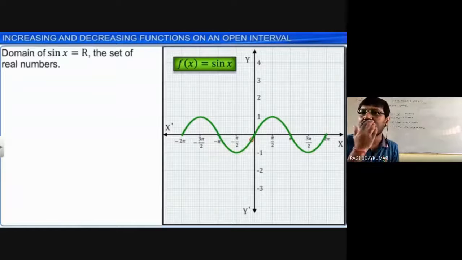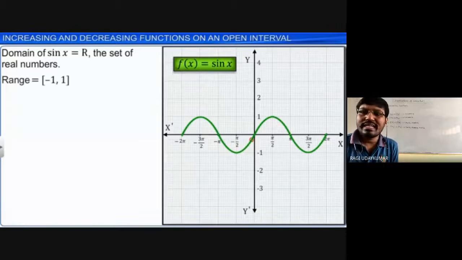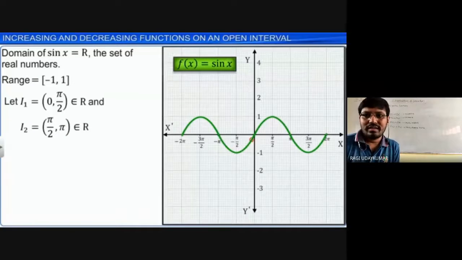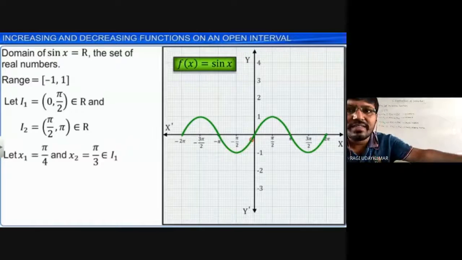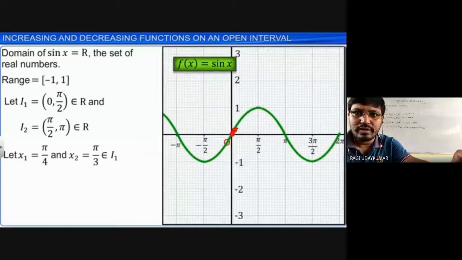The domain of sin x is the set of real numbers. In the set of real numbers, it is neither increasing nor decreasing. The range is -1 to 1. So if you take one interval, I1, as 0 to pi by 2. In that,